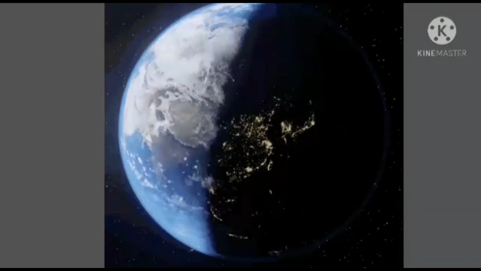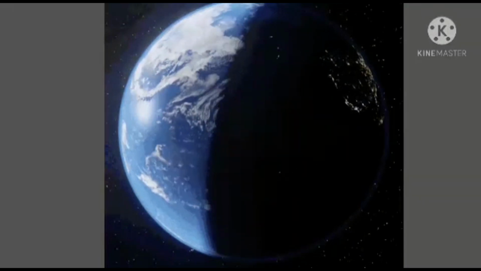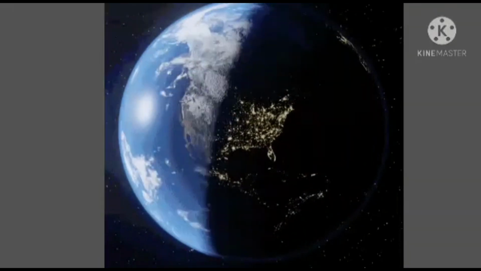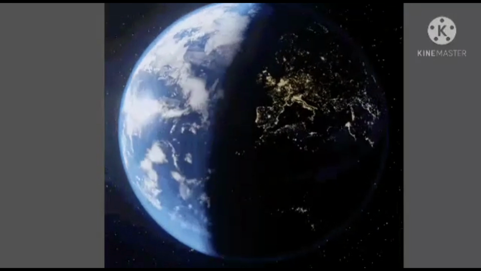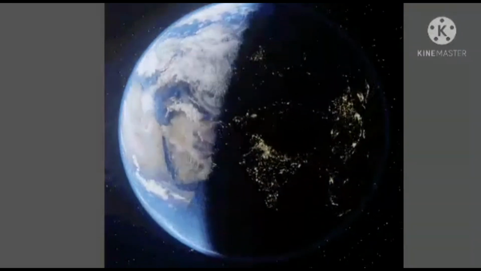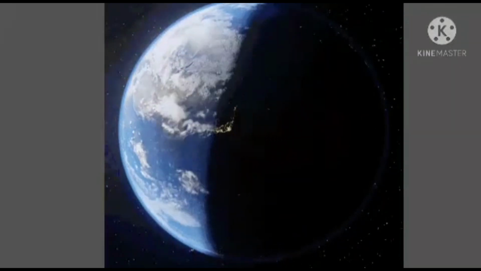As the Earth rotates, the half part that is facing the sun has the daytime, and the other half of the Earth which does not face the sun has the night time.